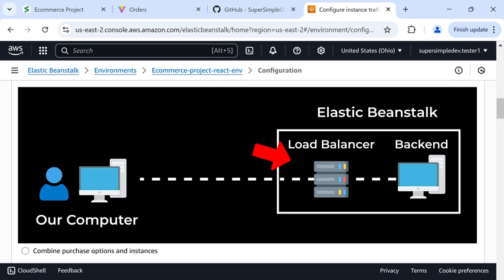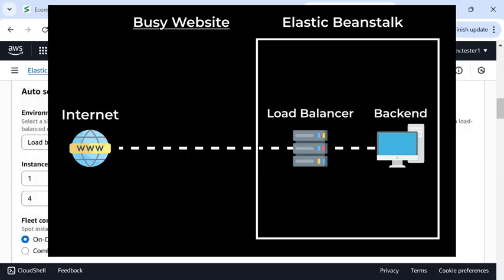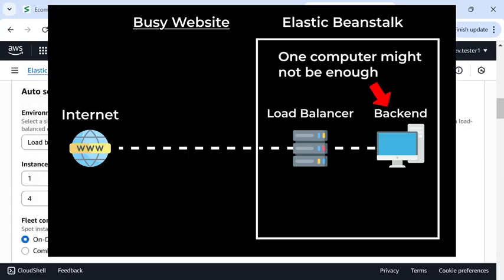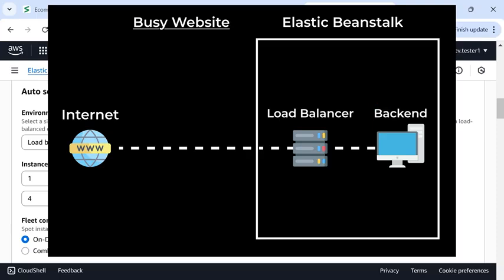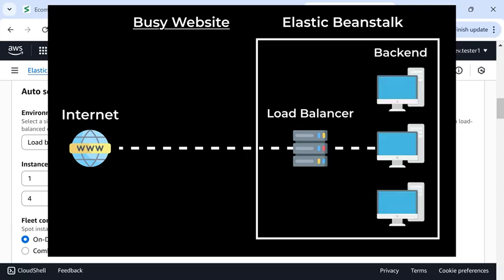This is called a load balancer. What a load balancer does is if we have a really busy website, one computer might not be enough to handle all the requests. So we can run the backend on multiple computers. And this load balancer will distribute the requests across these computers. This allows our website to handle much more users.